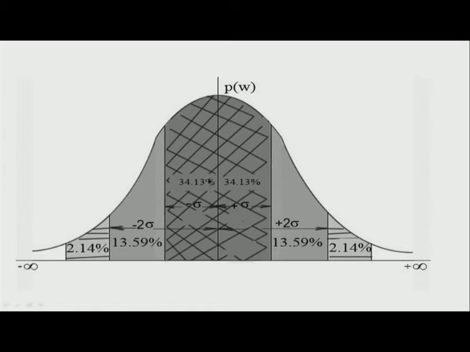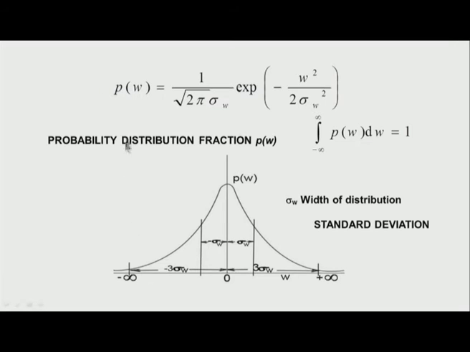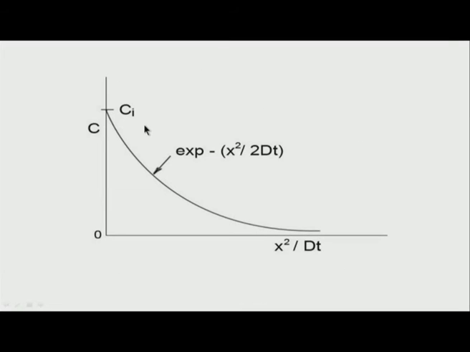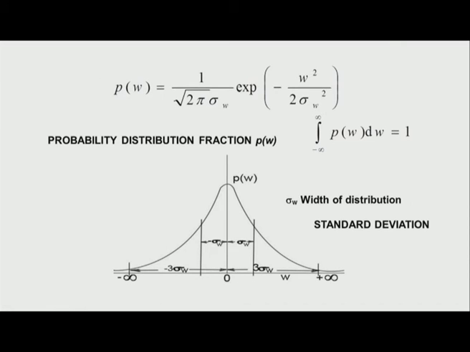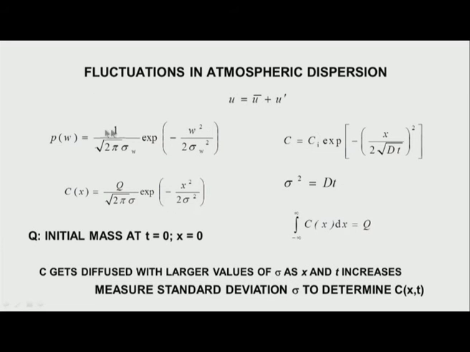Now I go back to the previous slide and take a look at the probability distribution and compare it with the bell-shaped distribution I get on dispersion. What do I find? In the atmosphere I have fluctuations, just like the fluctuations of the dummy variable, where the probability distribution fraction Pw is given by 1 over root 2 pi into the standard deviation, exponential.